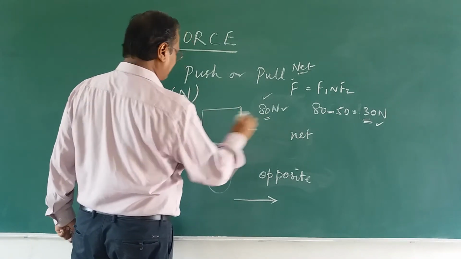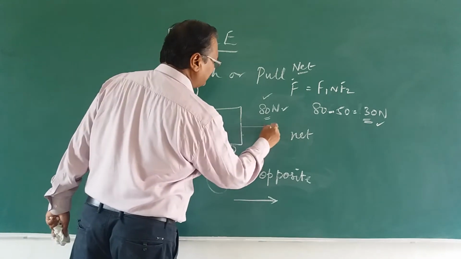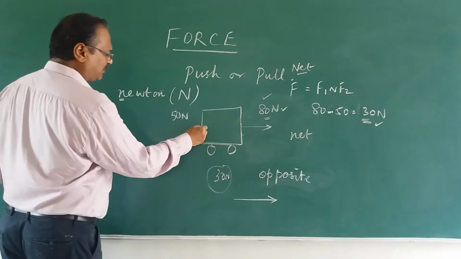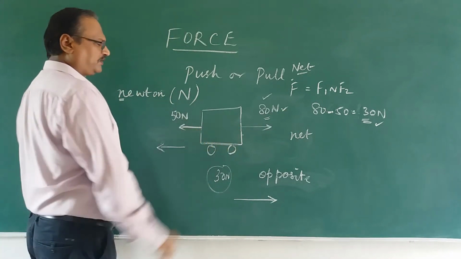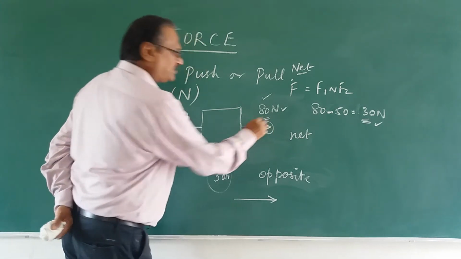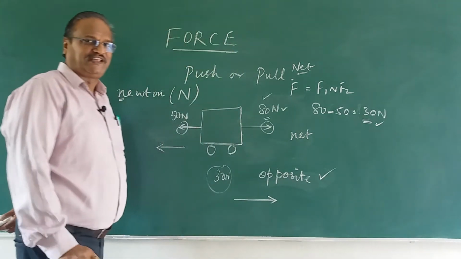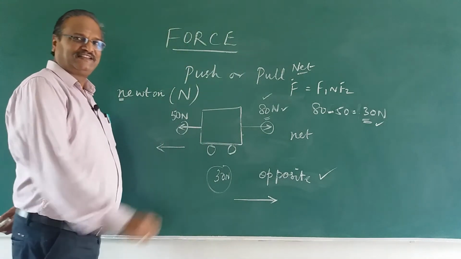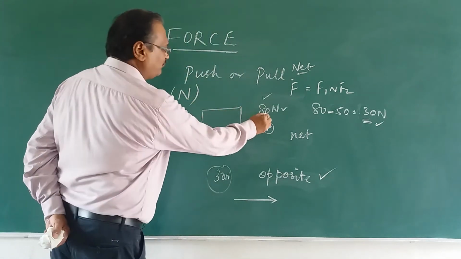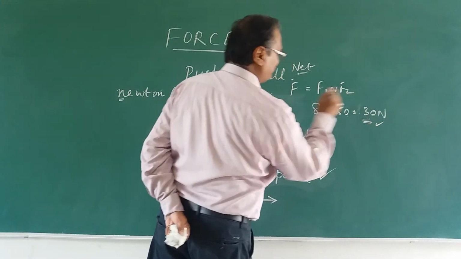Now, you come to another case. Instead of pushing, this person is pulling with 80 Newton, and this person is pulling in the other direction with 50 Newton. Are these two directions the same? No, they are opposite directions. When they are in opposite directions, what will happen? The net force will be the difference between these two forces, 80 minus 50, that is 30 Newton.